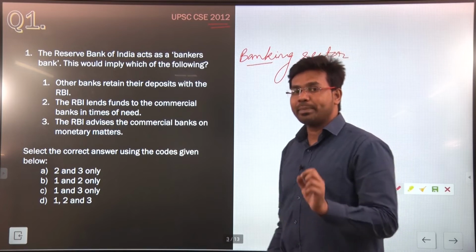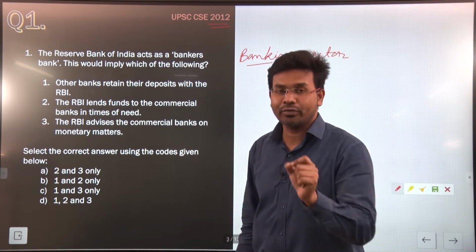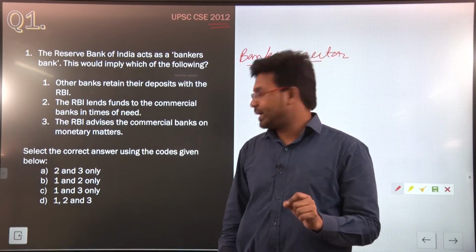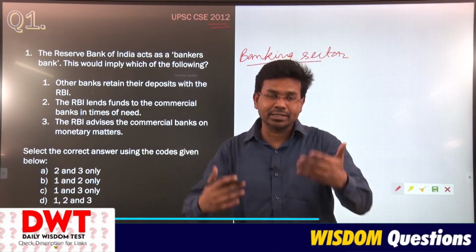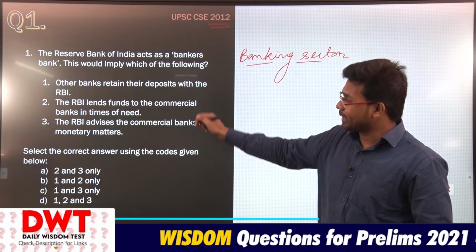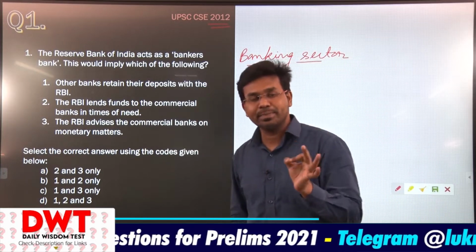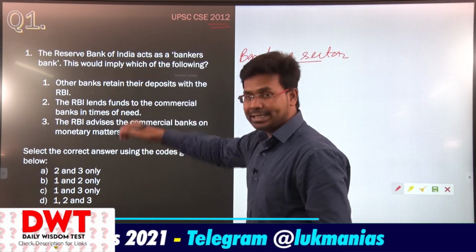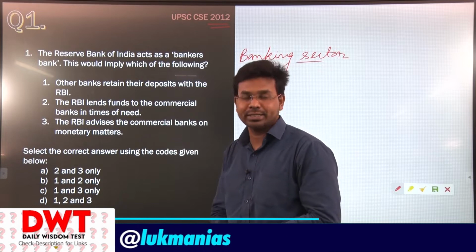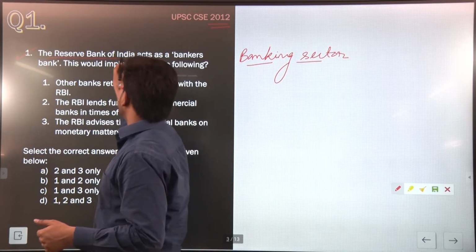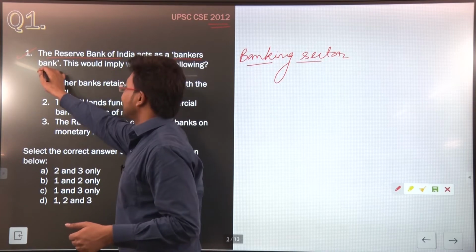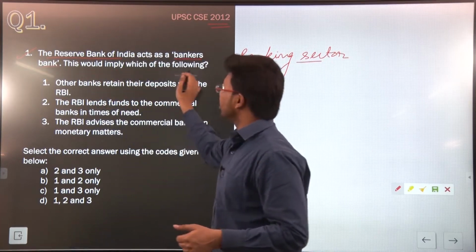One of the subtopics is related to the Reserve Bank of India. The Reserve Bank of India acts as the central bank of India. It is the bankers bank for India, and this question is precisely on the bankers bank topic. Let us read this question and then try to answer it. The question says the Reserve Bank of India acts as a bankers bank. This would imply which of the following?